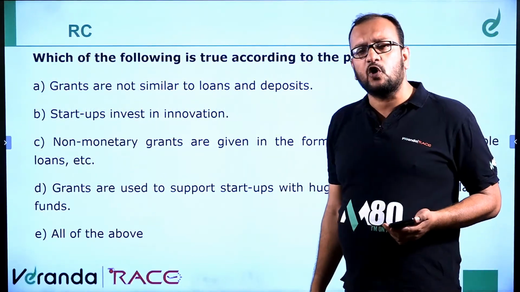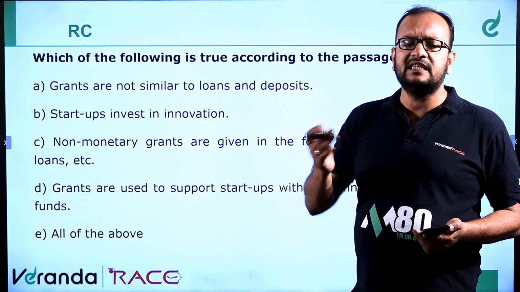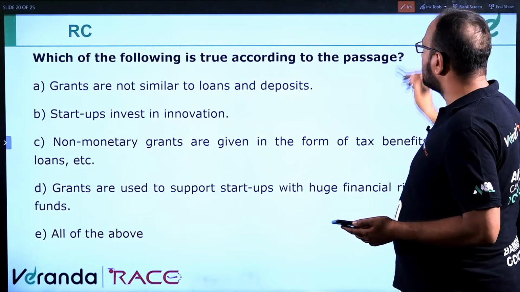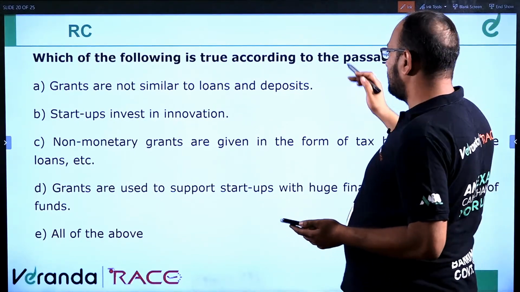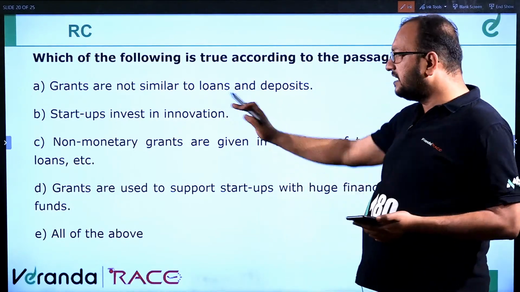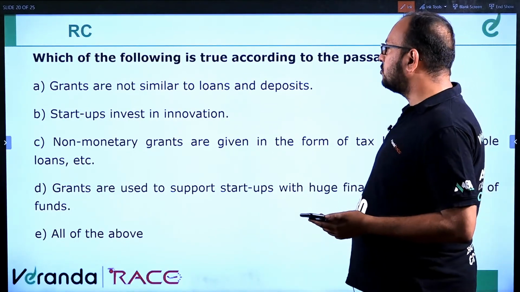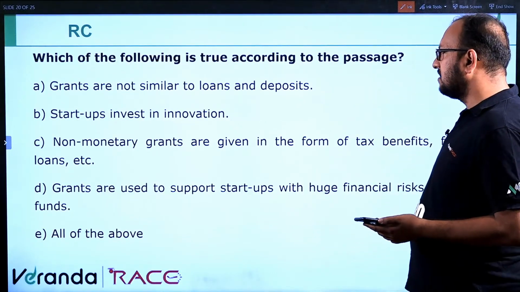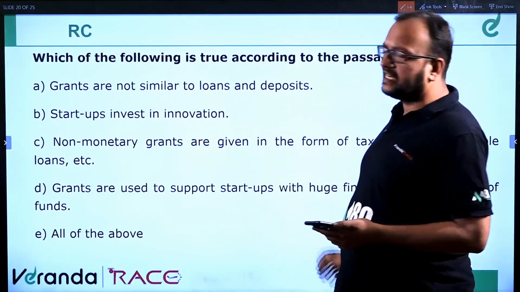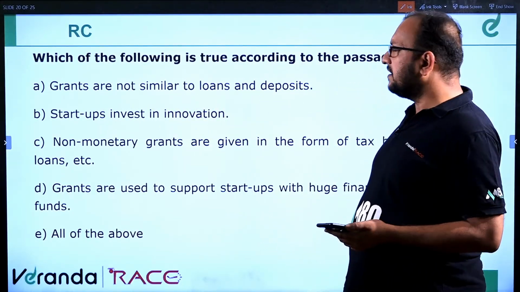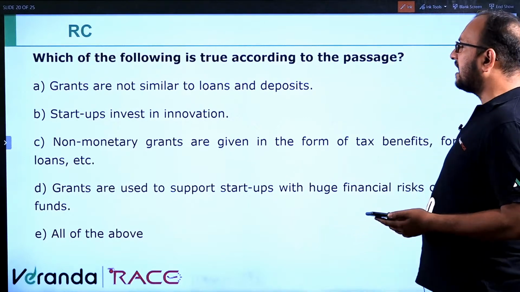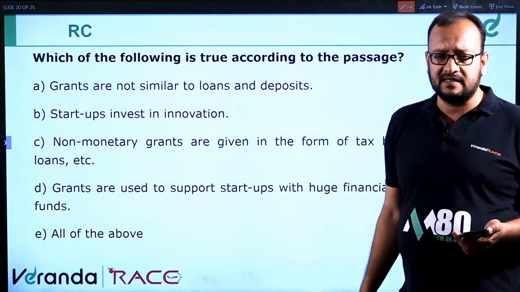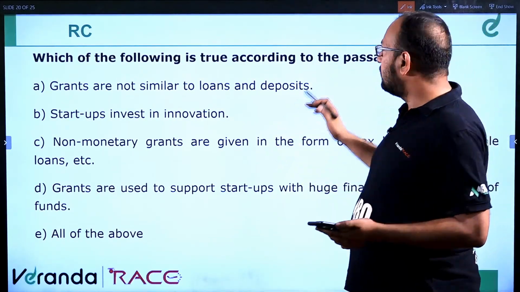See, reading the question first always helps because you can at least solve 70-80% of the questions. Fine. So, which of the following is true according to the passage? Okay, we have to read the entire passage for this. So, we'll read the options first. Grants are not similar to loans and deposits. Fine. Startups invest in innovation. Non-monetary grants are given in the form of tax benefits. So in this case what happens? You have to read the entire passage. So let's not consider this question. We'll move ahead.